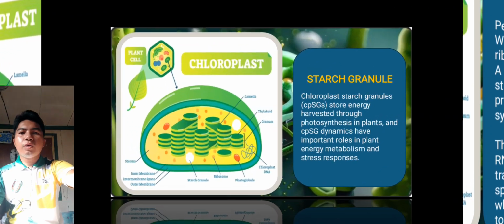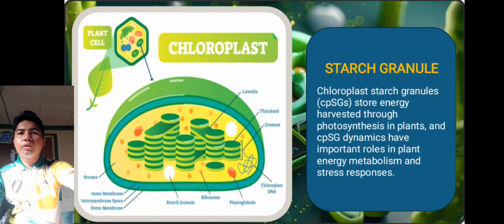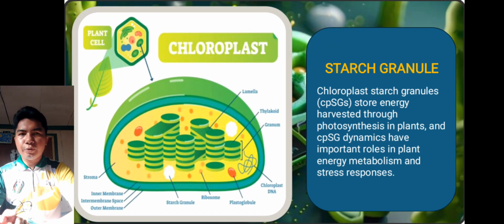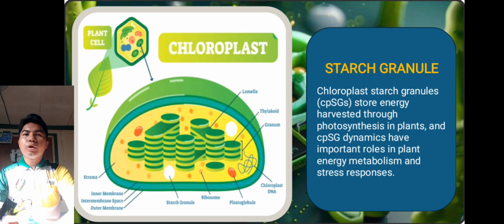No? So, let's proceed to starch granule. So, what is a starch granule? Chloroplast starch granules, or CPSGs, store energy harvested through photosynthesis in the plants, and their dynamics have an important role in plant energy metabolism and stress response.